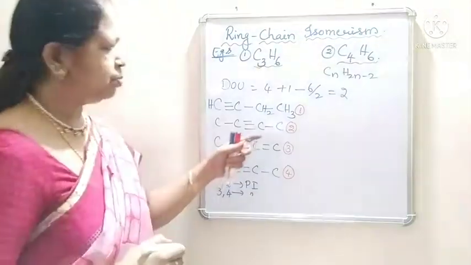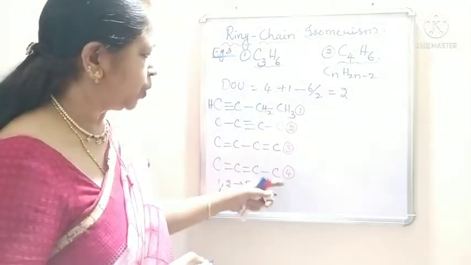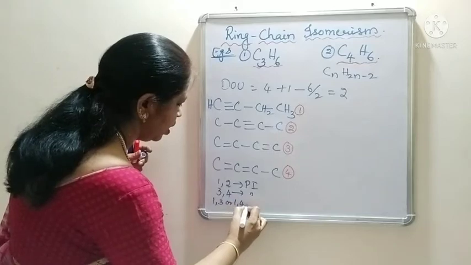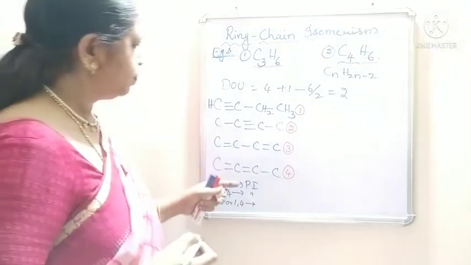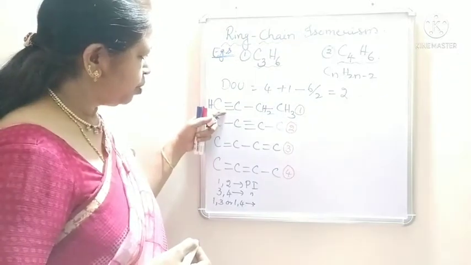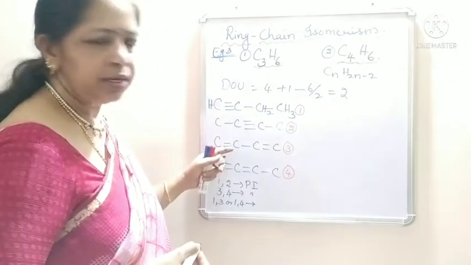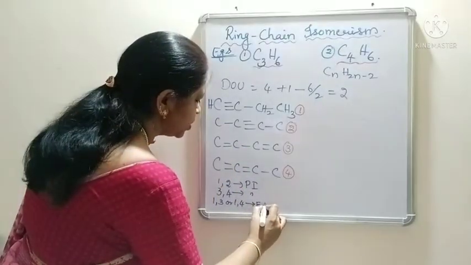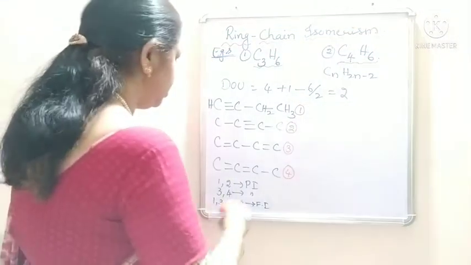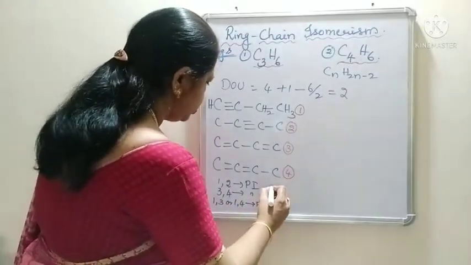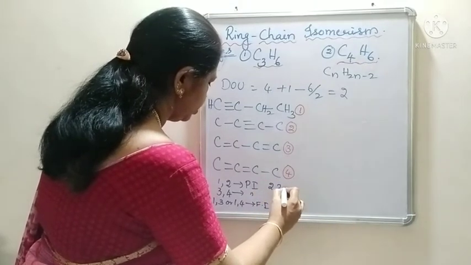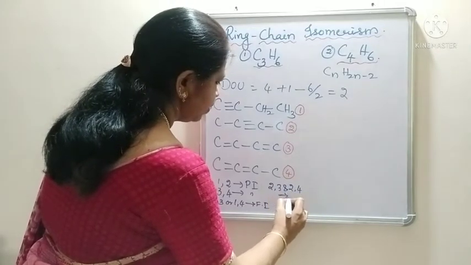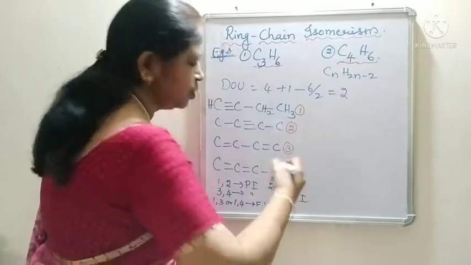Now, what is the relation between 1 and 3 or 1 and 4? You see, here there is a triple bond, and here in 3 there are double bonds. So these are functional group isomers. And similarly 2,3 and 2,4 are also functional group isomers. Okay, students.